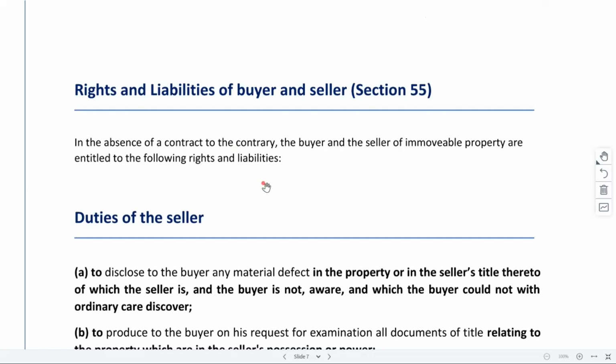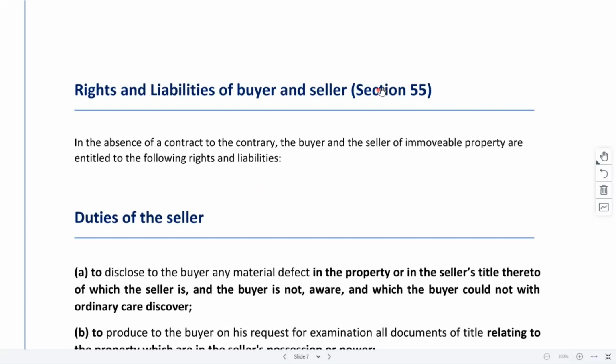That means unless you have a specific contract providing for specific rights or obligations, it will be assumed that your rights and liabilities are as mentioned under section 55. Whatever rights and liabilities are mentioned under section 55, you will accordingly be made liable unless you have made specific provisions in your agreement itself.